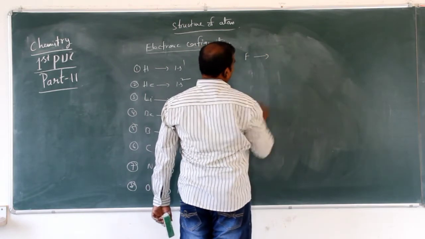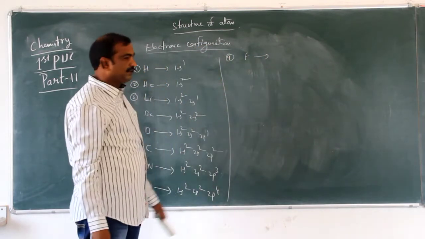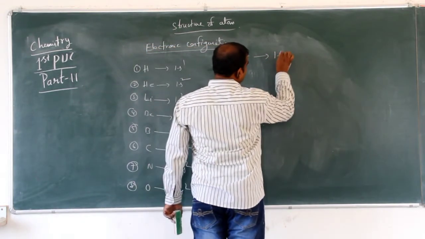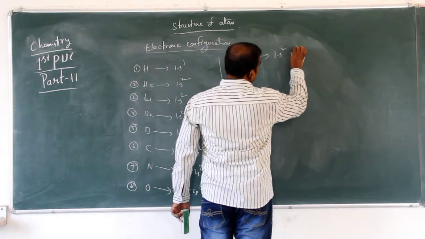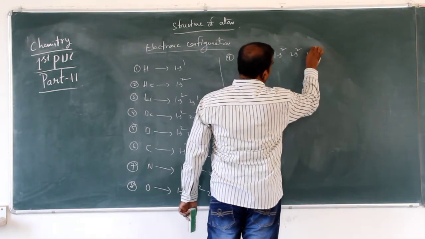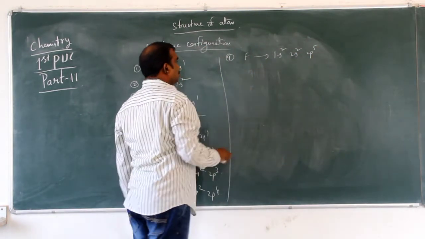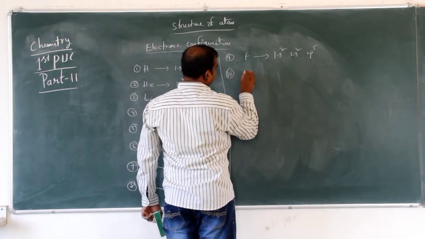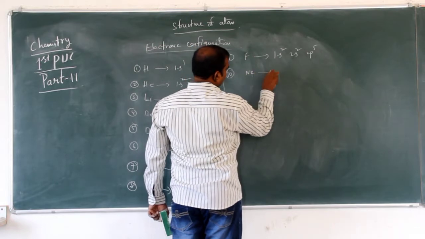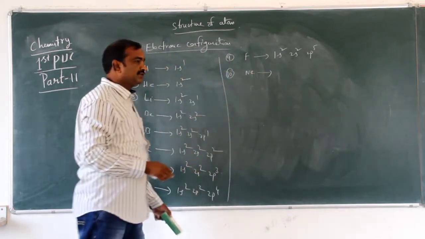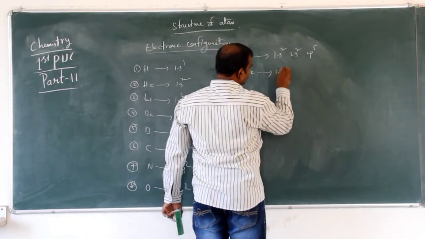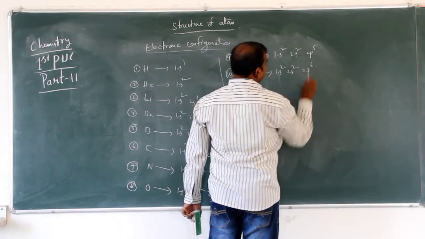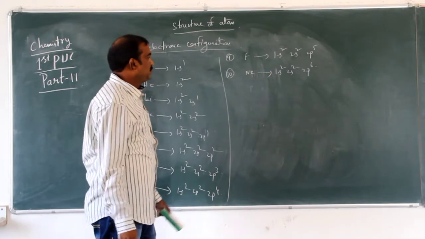Next, 9, fluorine. Fluorine has 9 electrons, so we can write 1s2, 2s2, 2p5. Next, 10, neon: 1s2, 2s2, 2p6.